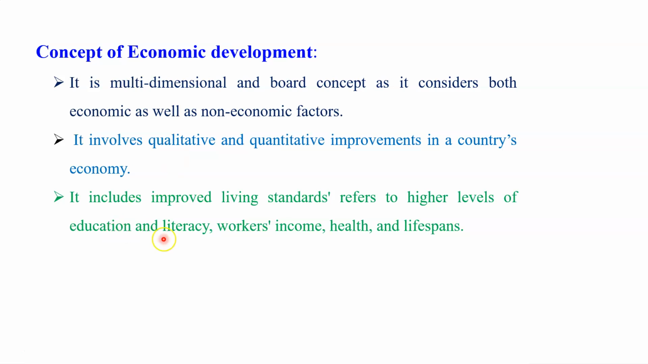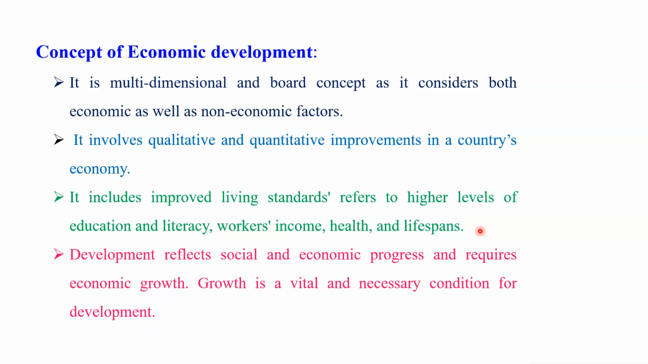It includes an improved standard of living, which refers to a higher level of education, literacy, worker income, health, and lifespan. When all these indicators, education, literacy, the rate of employment, the income of the people, their health status, and lifespan, increase, then definitely it indicates economic development of that country. So when talking about economic development, we have to consider all these things.